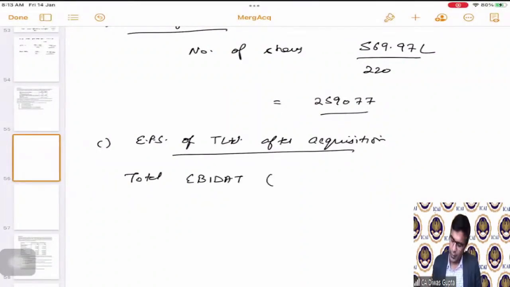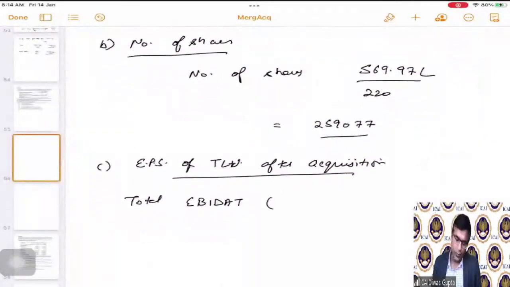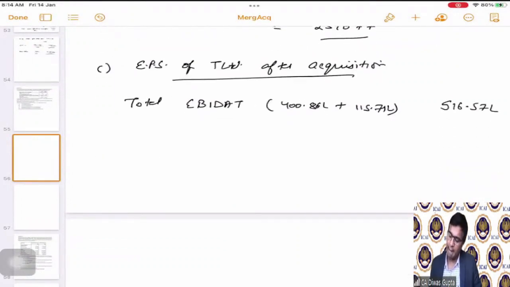EBITDA is actually 400 plus 115. Correct? So this comes as 516.57 lakhs. Less interest.